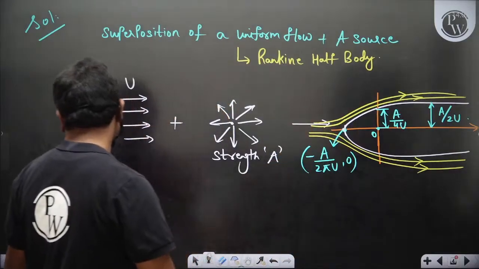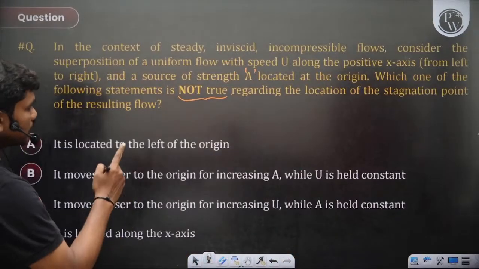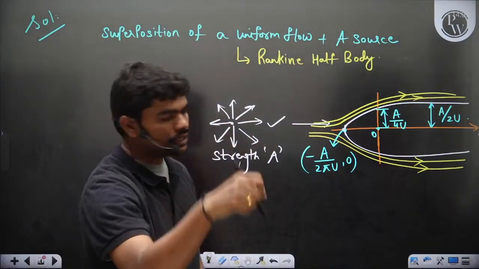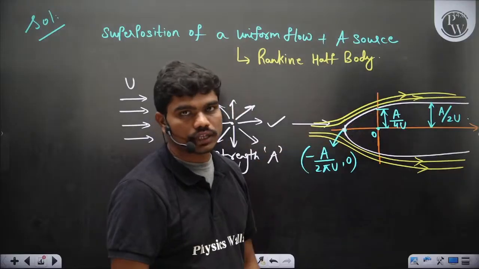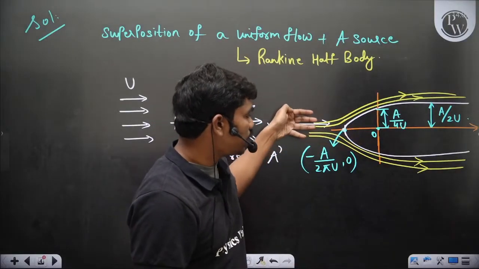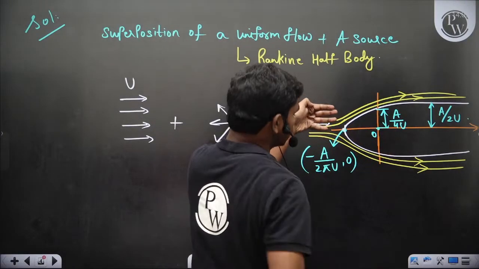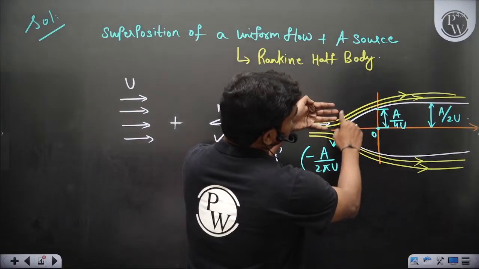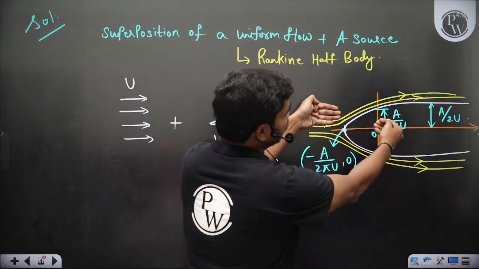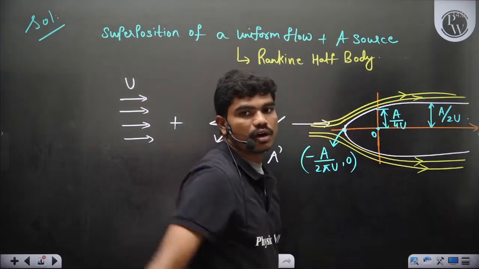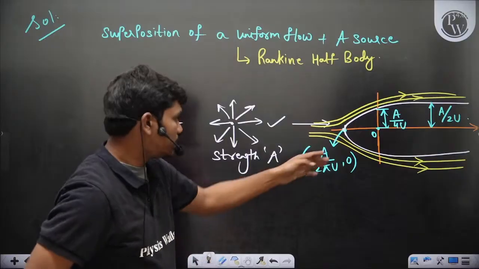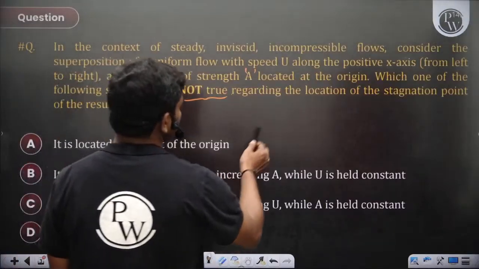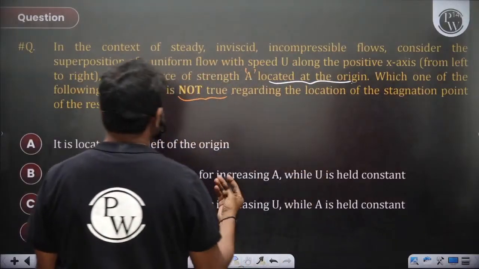Now let's see what the options are. The stagnation point is located left of the origin, correct, because if the source is located at the origin, then the source will emit flow radially in all directions. The uniform flow is coming here, and the source is trying to give flow in all radial directions. At this junction, the flow which is going right and the radial flow from the source come to a compromise and you will see a stagnation point. So it is definitely left of the origin if the source is at the origin. Therefore this statement is correct.